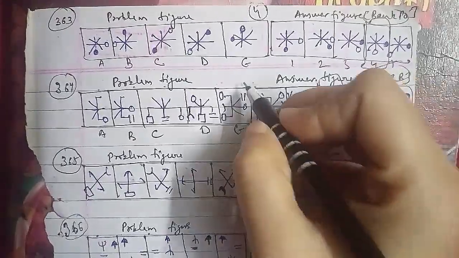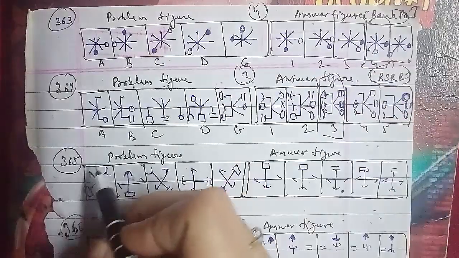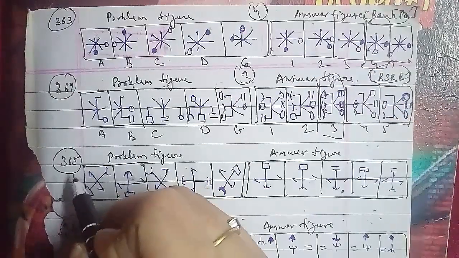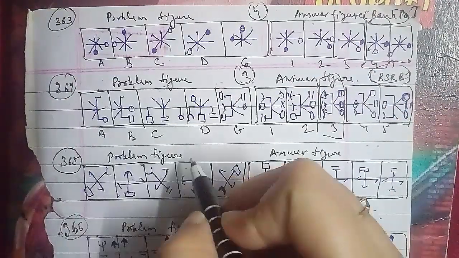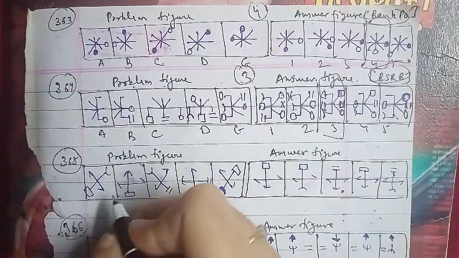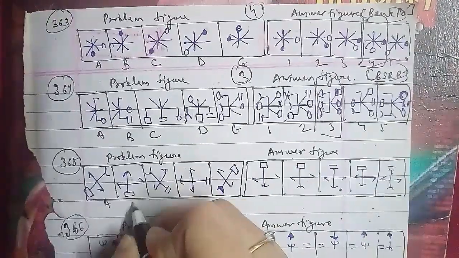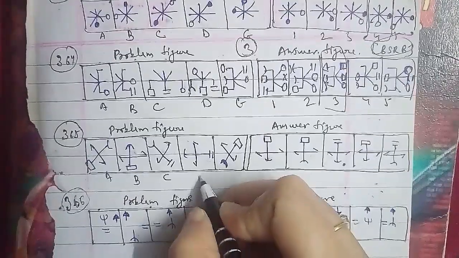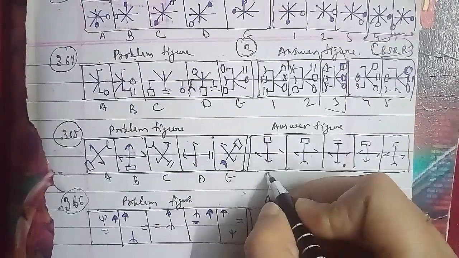Let's go ahead with the 365th question of the session, the problem figures and the answer figures as well, and this is concluded as A, B, C, D and E figures. For the answer figures we have 1, 2, 3, 4 and 5 respectively.